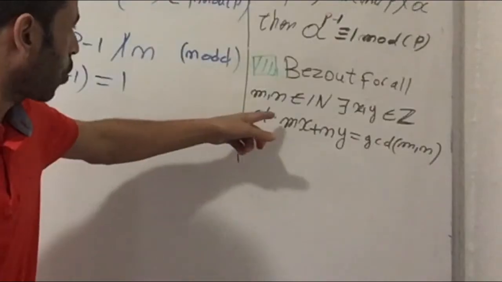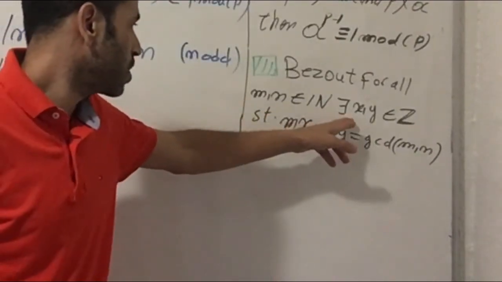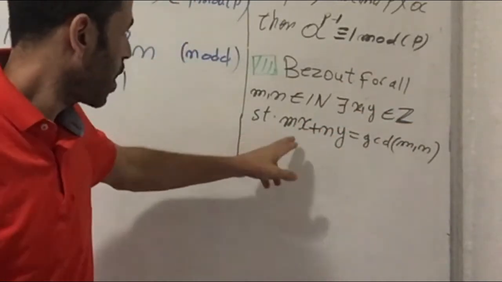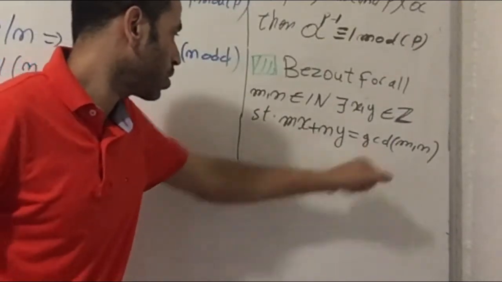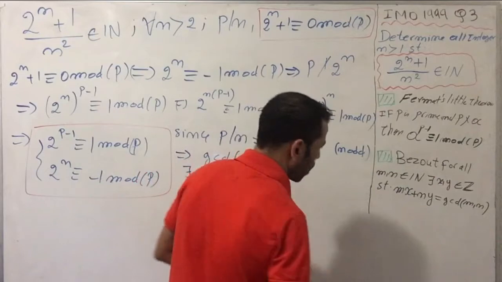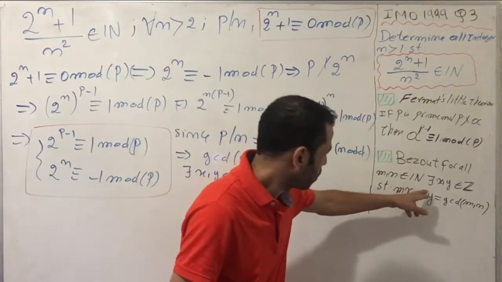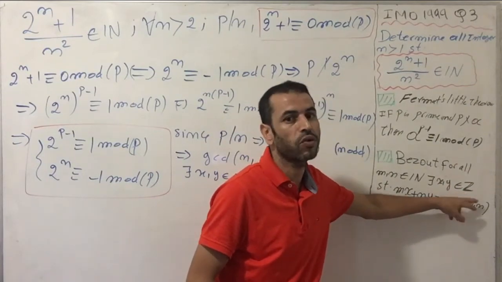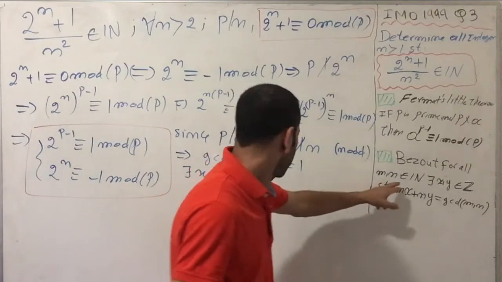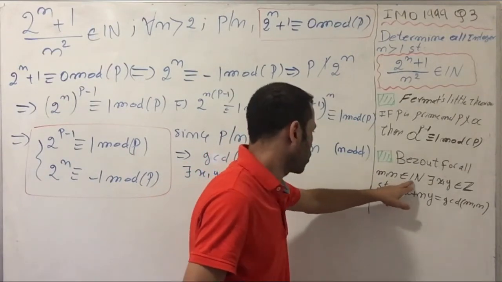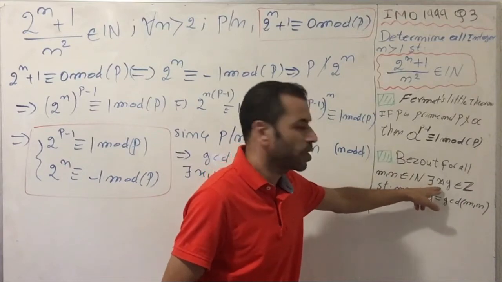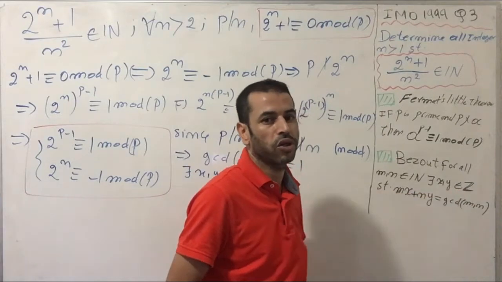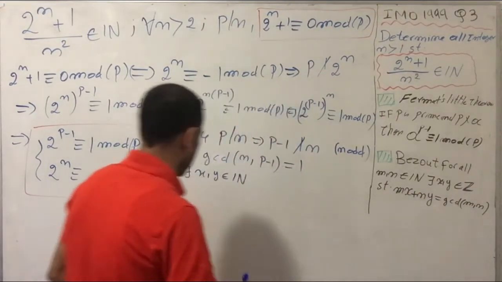What does Bezout's theorem say? For all natural numbers m and n, there are x and y integers such that mx plus ny equals the GCD. This is without loss of generality. You have to have the natural numbers m and n, which are positive, but x and y could be positive or negative. But I can take the special case of the theorem by putting x and y as positive numbers. I will show you now.